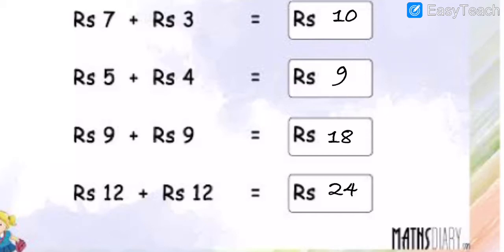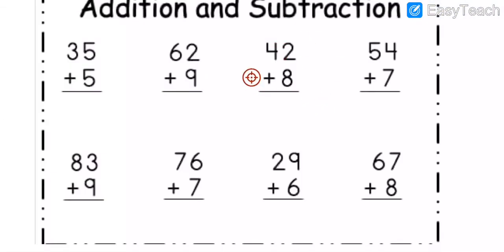Then, my dear students, now we will move on further. Our next topic is what? Addition and subtraction. Okay, so we are going to write the whole sums. Now you do all of it, my dear students. Do it fast. 5 plus 5, how many, my dear students? 10. Okay, 5 plus 5 is equal to 10.